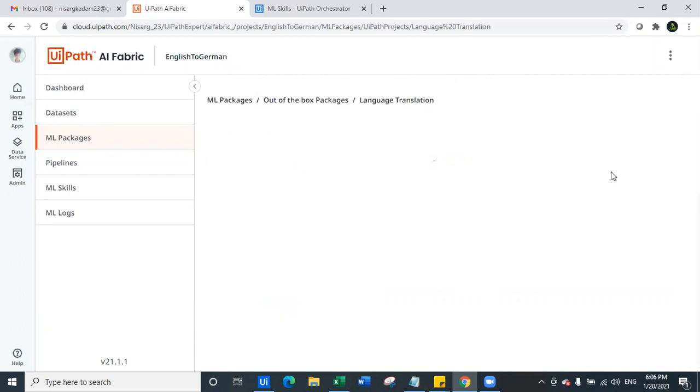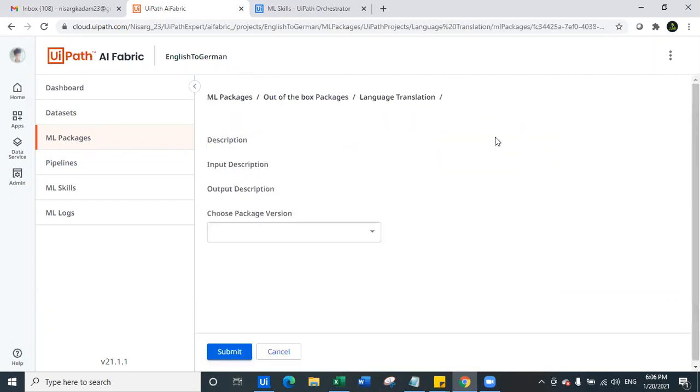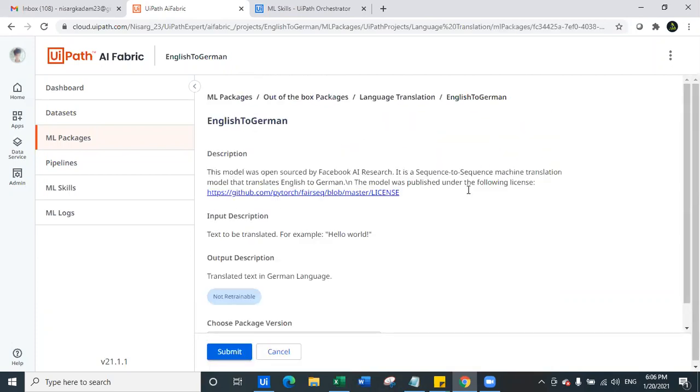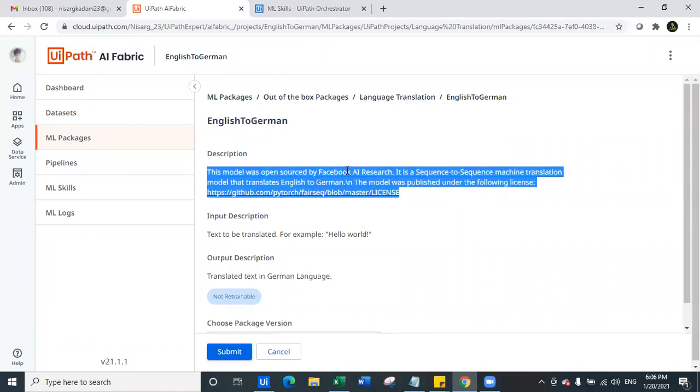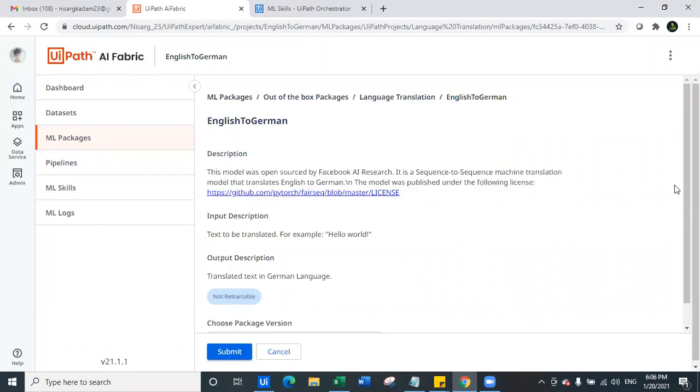Let us navigate to the next package. The next package is English to German. This is also a similar package, open sourced by Facebook AI Research.